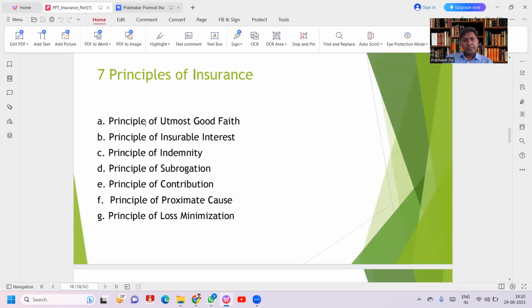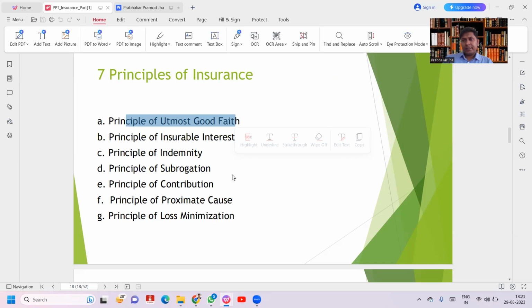First principle, utmost good faith. In this principle, whatever is the correct, material information, as a policy holder, it is our duty to declare the truth. We should not give incorrect information. Suppose you want to buy a life insurance, then as a policy holder, it is your duty to give the correct information.